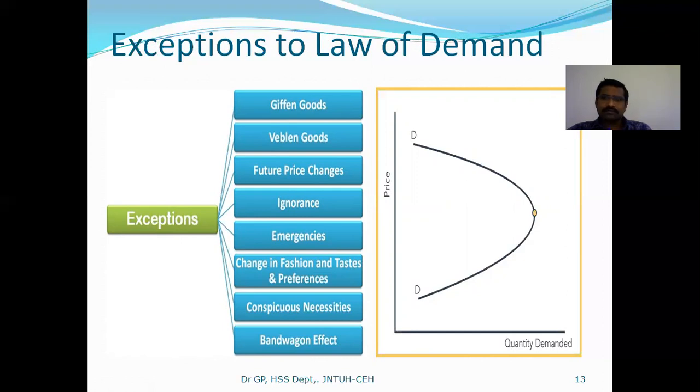For example, 10 rupees or 20 rupees you take, right? So 10 rupees rice they are selling at a market. Okay, the next best quality rice is 15 rupees, let us take, right? So your family, or one family, is consuming this 10 rupees rice because they can afford to pay 10 rupees, so they are consuming it.